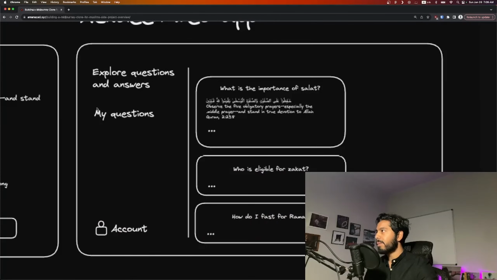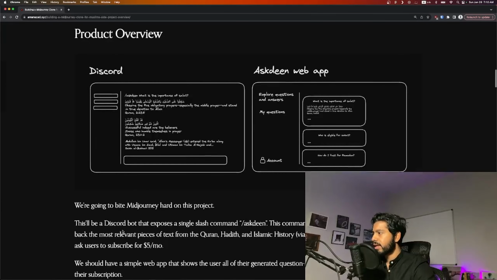And then on the web app, we'll be able to explore other people's questions and answers, which we'll be able to do in Discord, but we'll put it on the web app anyway. And then, of course, you'll have your own questions, so you'll be able to dig into what you had written in the past. Just put it all in one place, as well as some account stuff, because this will be a paid app. We're not going to do work for free. The OpenAI APIs do cost money, so we're going to try to monetize this as well. Account will be able to host all of the billing and whatever information we need.